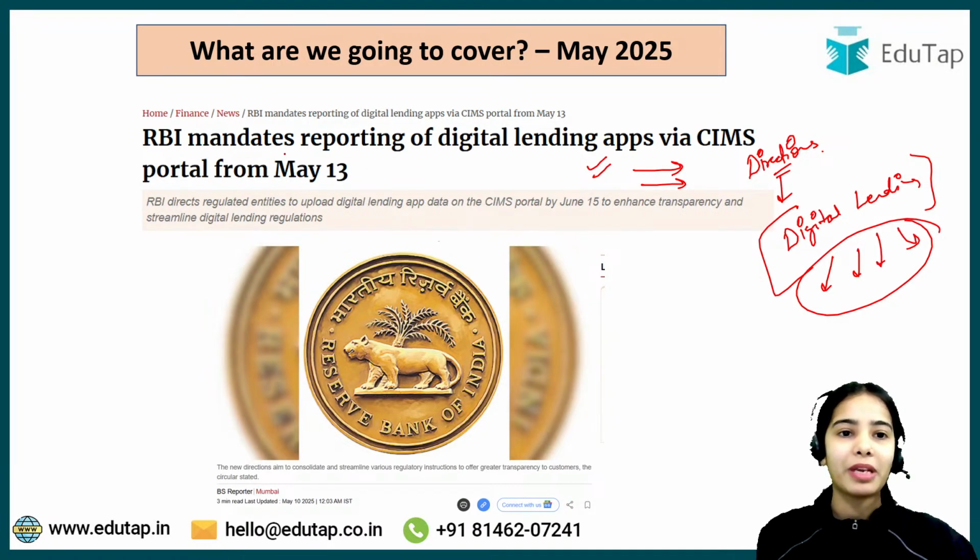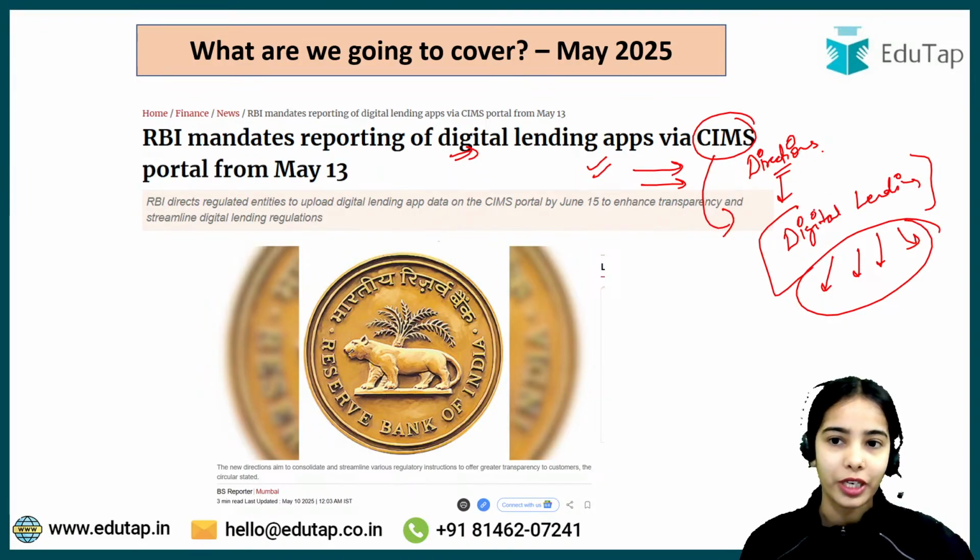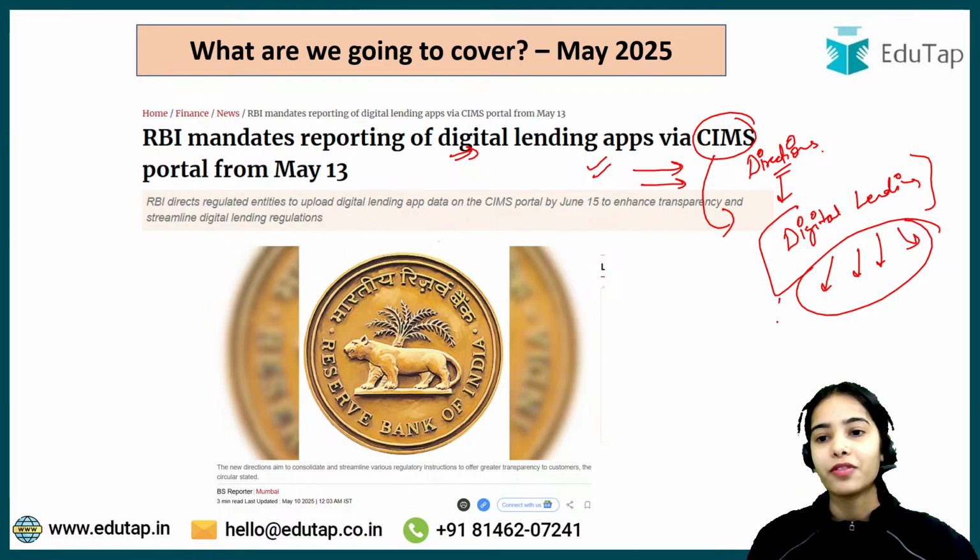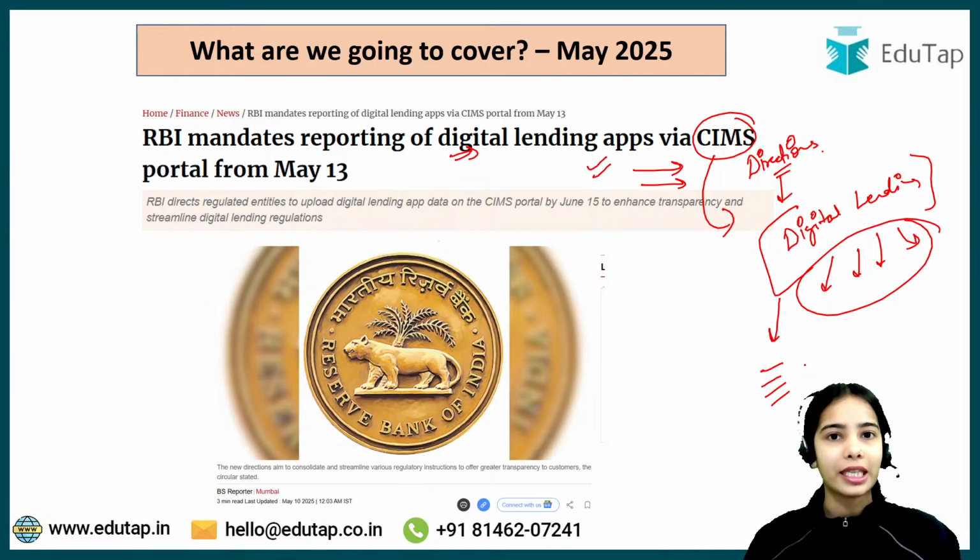Okay. So RBI has mandated the reporting of digital lending apps via the CIMS portal. And we will discuss what directions are released by the Reserve Bank of India for digital lending and digital lending apps, as well as the most important points that you have to keep in mind from these directions. As the directions are very lengthy, around 24 pages, I will tell you the important points that you have to remember.